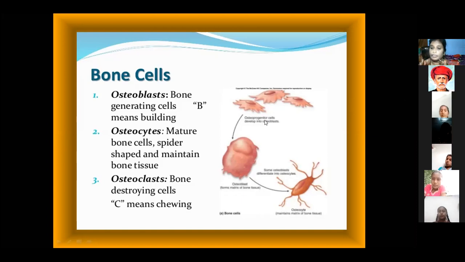So building of bone cells is helped by the osteoblasts. Next, the shape of the bones is helped by the osteocytes. Next, destroying of the cells is helped by the osteoclasts. These are all the main bone cells inside of the bone.